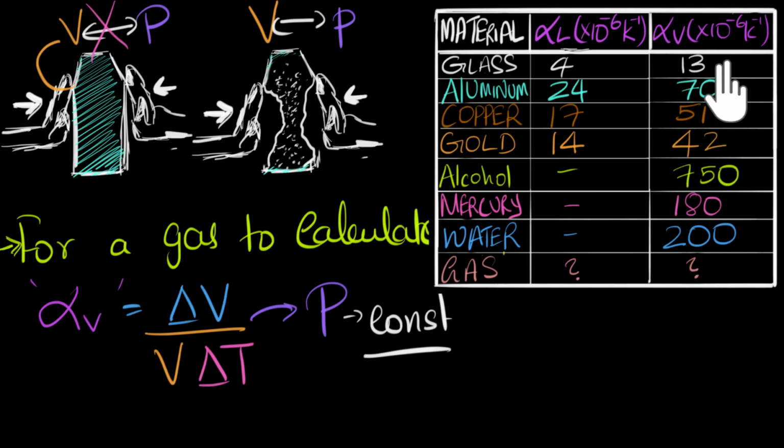These numbers were found experimentally. Theoretically, it would be extremely complicated. I have no idea how we would do that. And the reason for that is because we have no idea how the volume of these things change with temperature. We don't know about it. So there's no way we can derive it. However, with gas, the story is a little different. We do know how the volume of a gas changes with temperature. And since we already know that, and we'll talk about that, don't worry, we can figure out what would be the alpha V value of a gas theoretically, at least approximately. All right, so let's go ahead and do that.